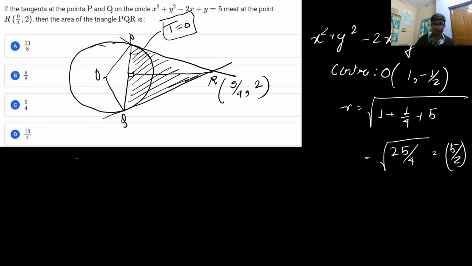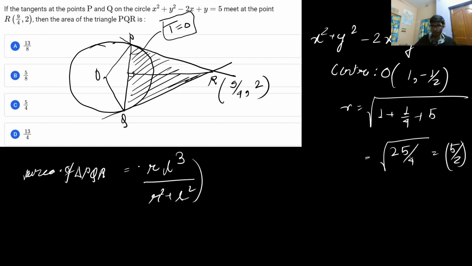Also, if you know a formula, I will write it down, but I won't suggest remembering formulas. The area of this triangle PQR, if you have read the theory nicely, is given by r, the radius of the circle, into l, the length of the tangent, whole cube, divided by r square plus l square. This is a very short trick, and if you solve it, you can remember this formula. But I won't suggest remembering the formula, where a is calculated as root under S1.